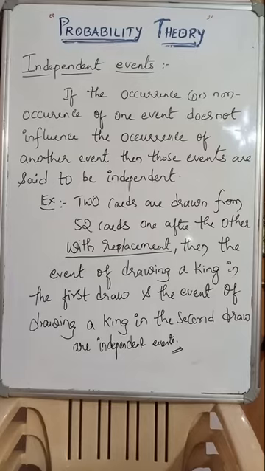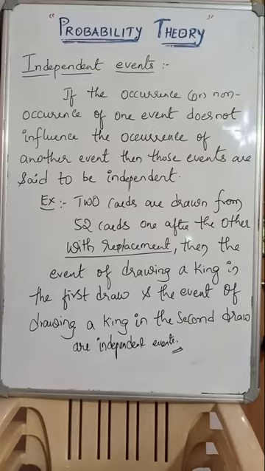If the occurrence or non-occurrence of one event does not influence the occurrence of another event in subsequent trials, one after the other, then those events are said to be independent. Clear?